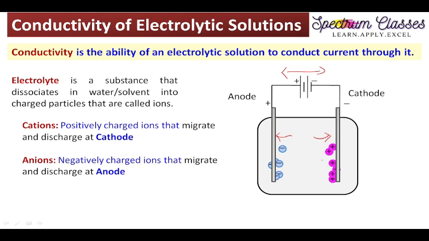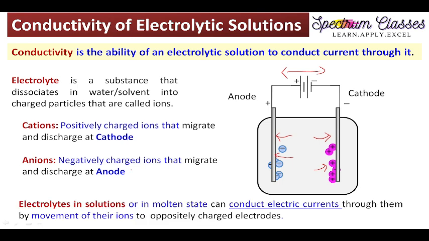While doing this, positive ions are deposited over this and negative ions are deposited over this, right? So in this case transport of matter occurs. That is very important again, right?